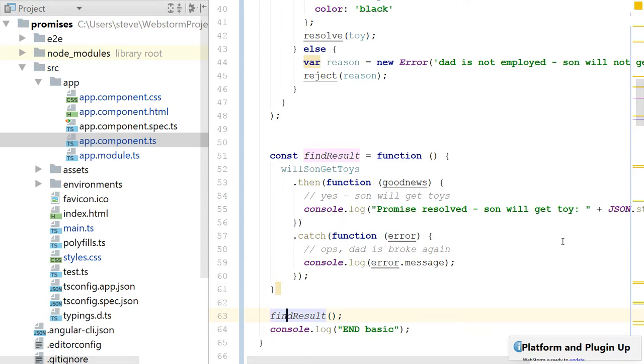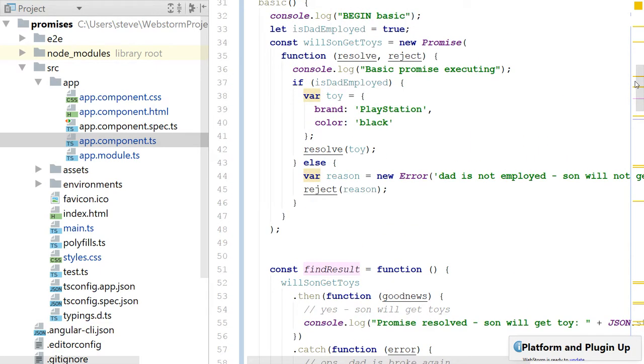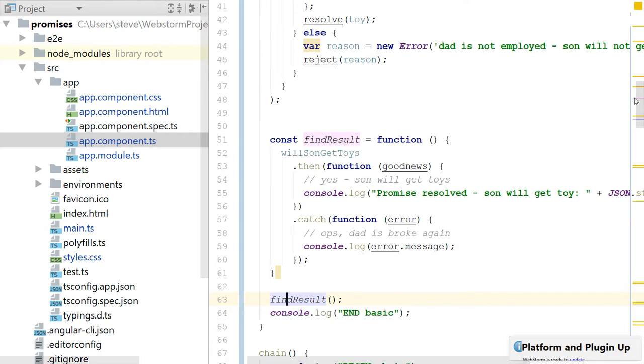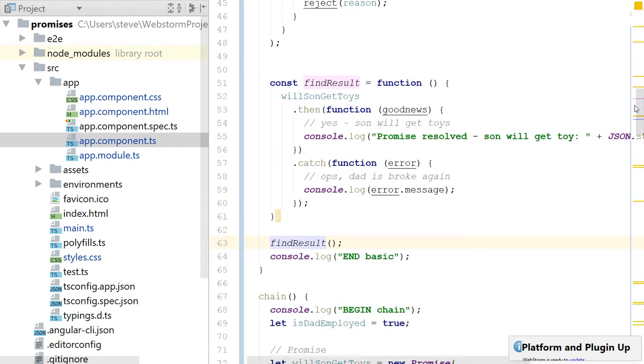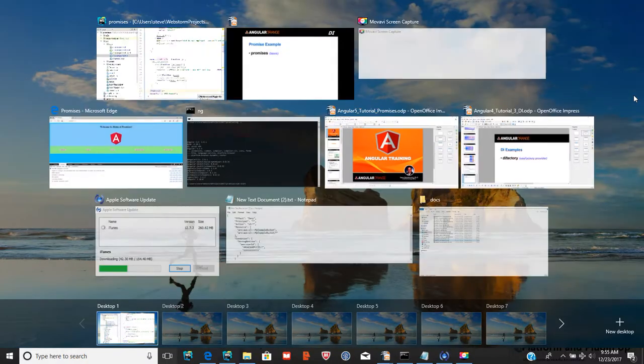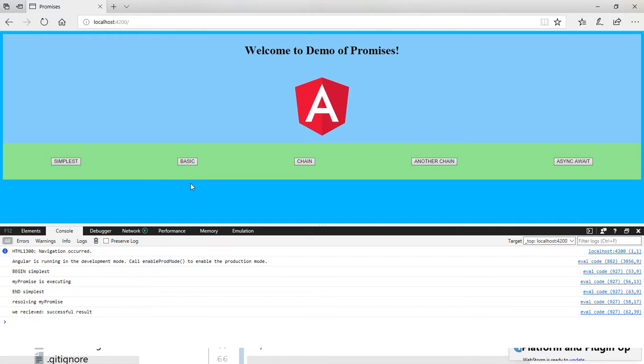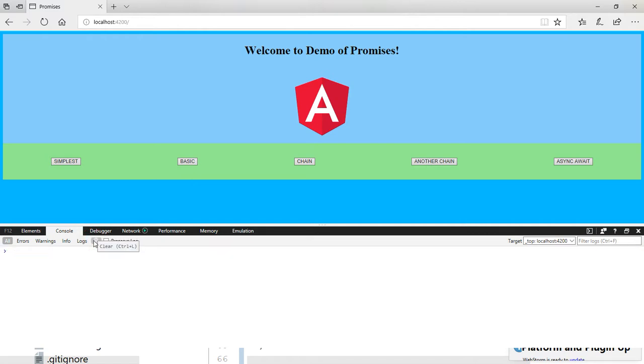And then I log end the basic function. So what you'll see here is there's a lot of asynchronous stuff going on. Let's see how that gets logged in our application. So once again, our application is running. I'm going to clear out the console, and this is the basic function which invokes my basic function in my app component.